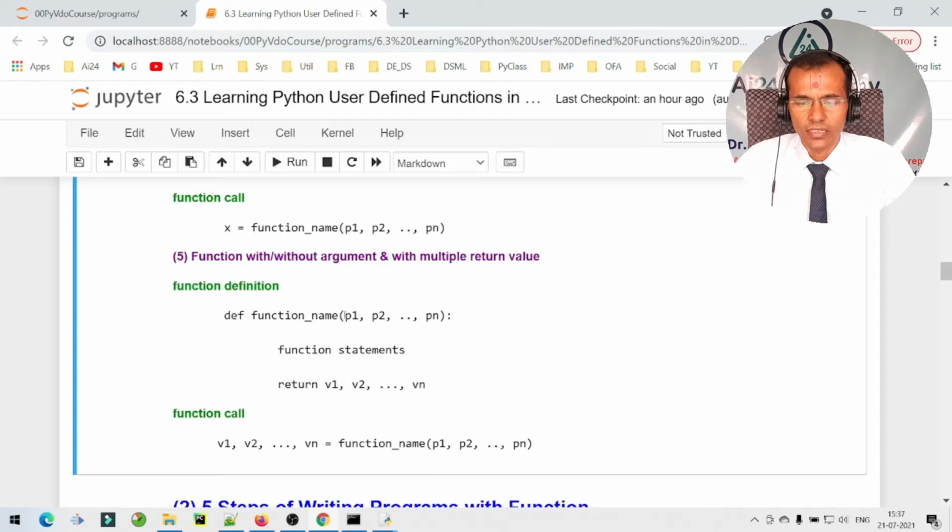And the fifth possibility is a function with or without argument and with multiple value return. So here we can see that we are passing an argument to the function call as well as returning not a single value but multiple variables or multiple values. And for receiving the multiple values, we need to specify the same number of variables on the left hand side of the function call. So these are the 5 possibilities of using user defined functions.